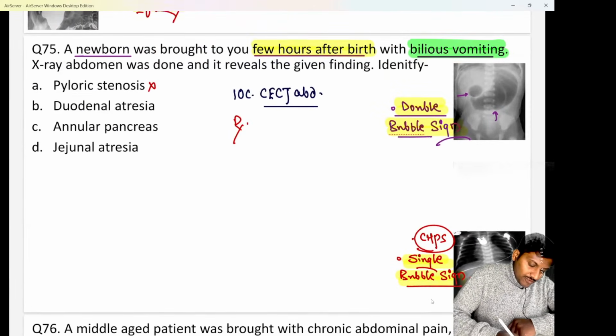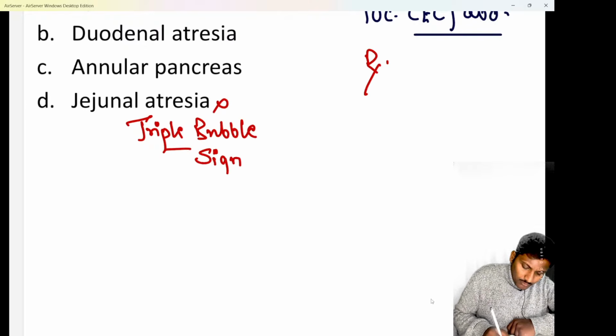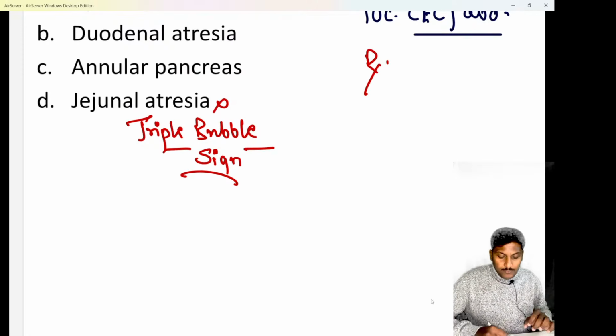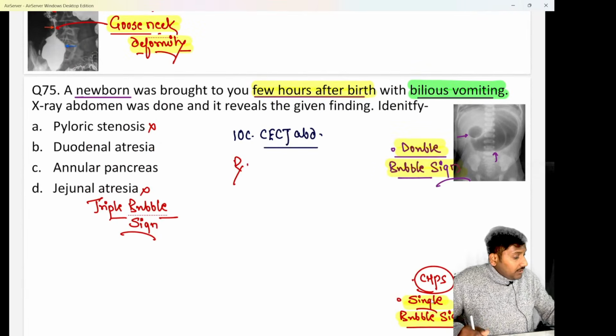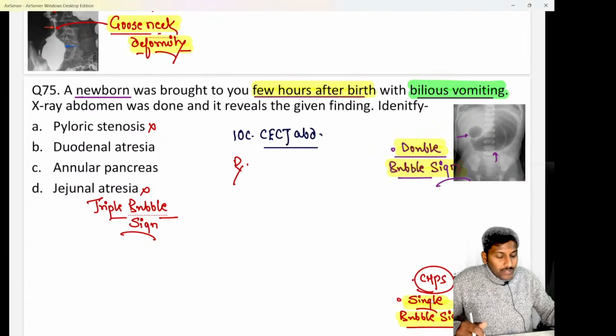Hopefully clear. Jejunal atresia cannot be the diagnosis because it is going to have the classical triple bubble sign. So if it is a triple bubble sign on X-ray abdomen, then we think about jejunal atresia. So either it is duodenal atresia or it is annular pancreas. Very good. Answer would be duodenal atresia.